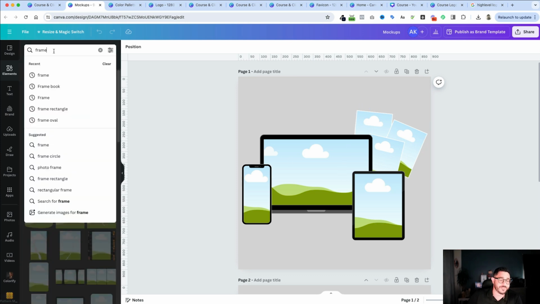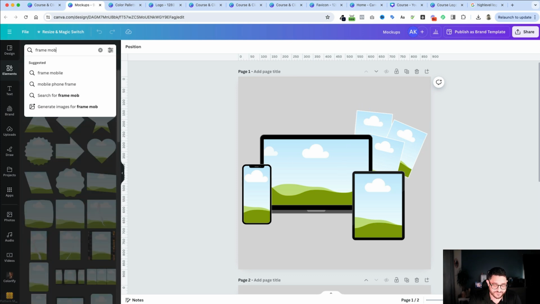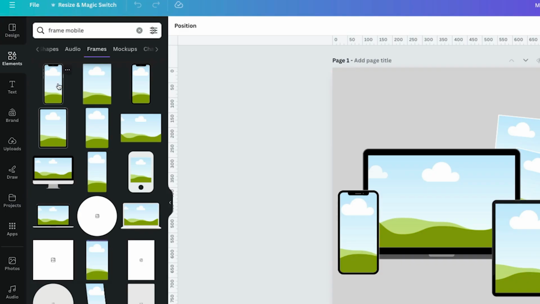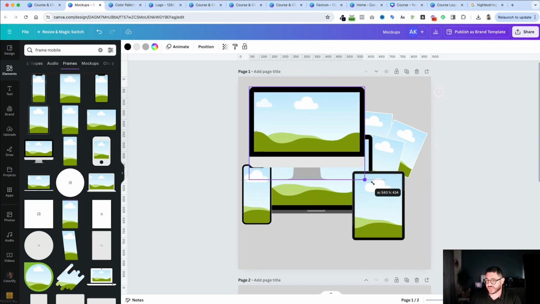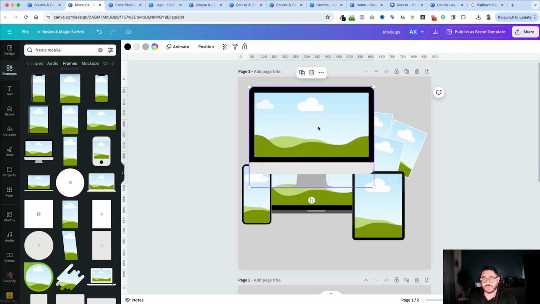If I type in frame and I put in mobile instead of iPhone, I can grab the phone that I used. Sometimes there's different kinds of phones. And all I got to do is just click on it. And it's going to come into my area and I'll be able to adjust it to the size that I want. And what's cool about it is this frame thing.